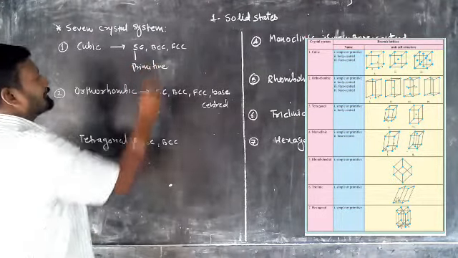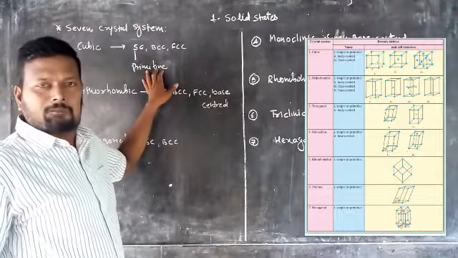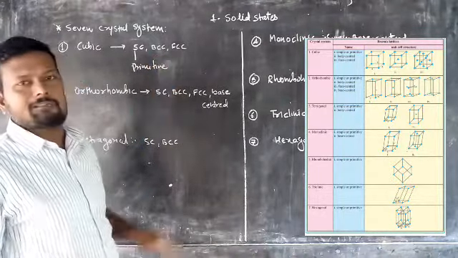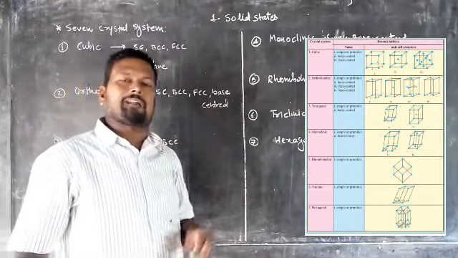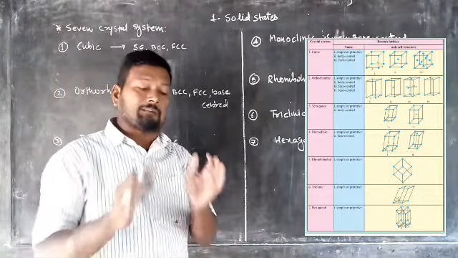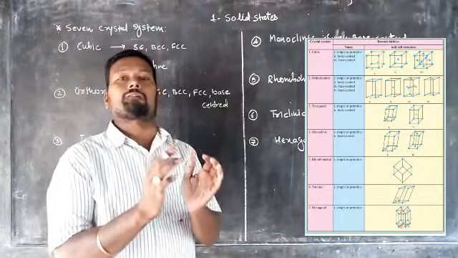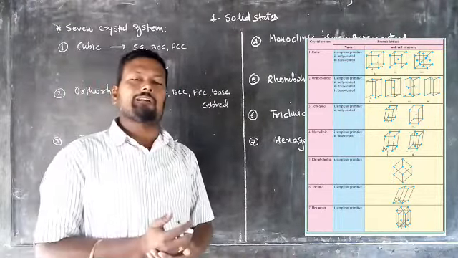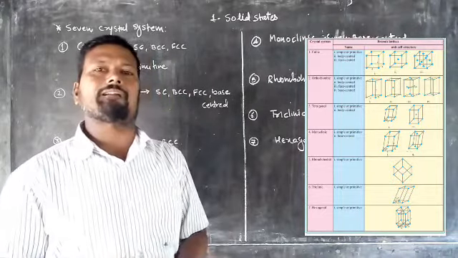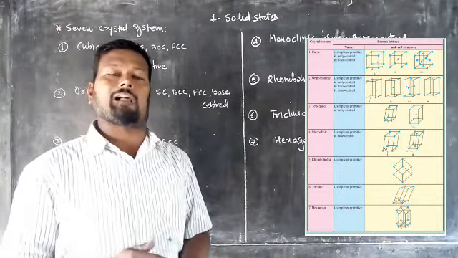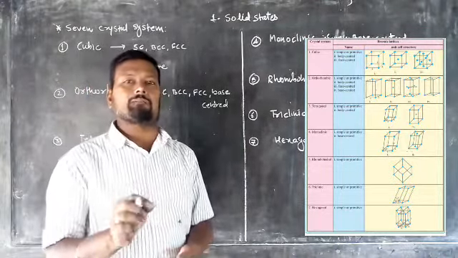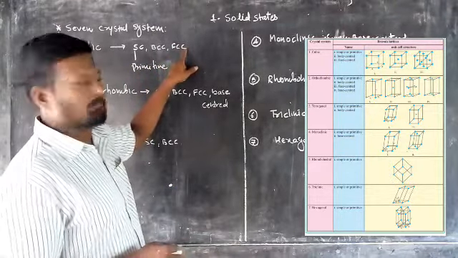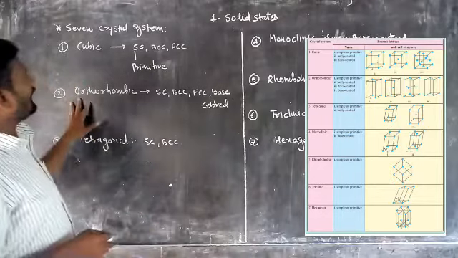Primitive. So what is the meaning of primitive? The lattice point is present only at the corners. In body centered, the lattice point is present at the corners as well as one point in the body of the unit cell. In FCC, the lattice point is present at the corners as well as the center of each face. That is known as the face-centered cube. Okay. The second one is the orthorhombic.